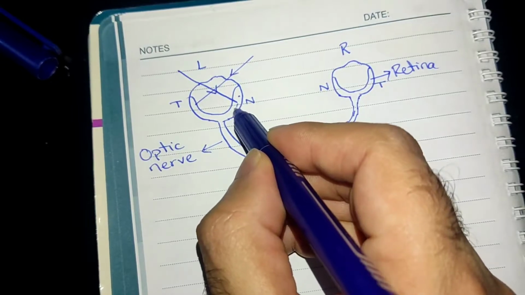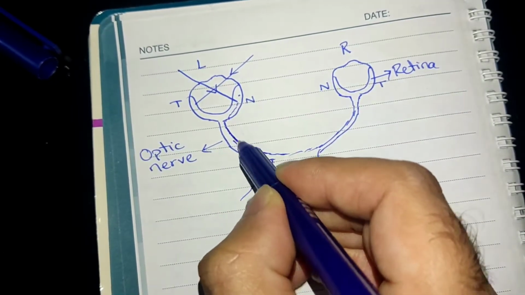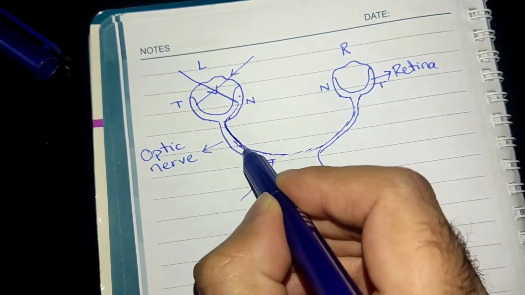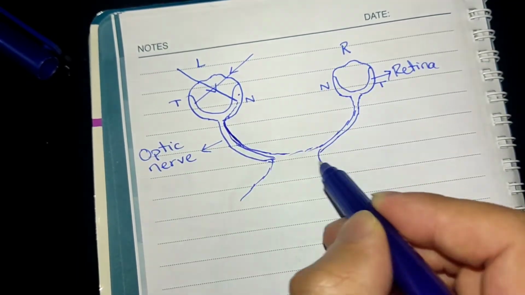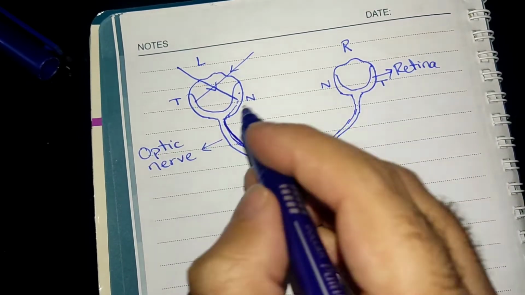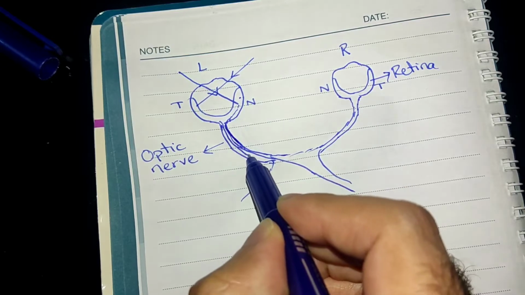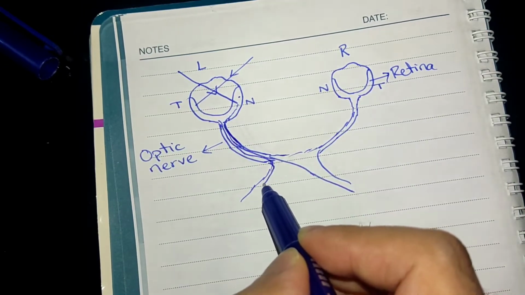Now, these nasal fibers, when they are carried through the optic nerve, they cross over to the opposite side in the optic chiasm, whereas the temporal fibers do not cross over and they continue on the same side.